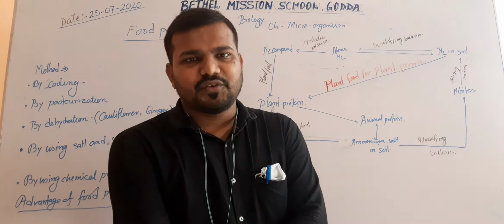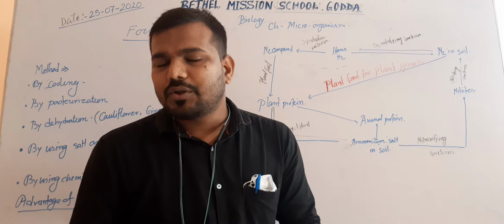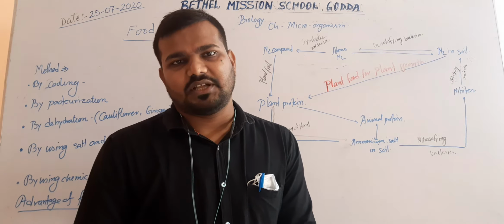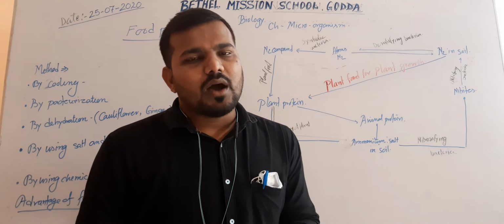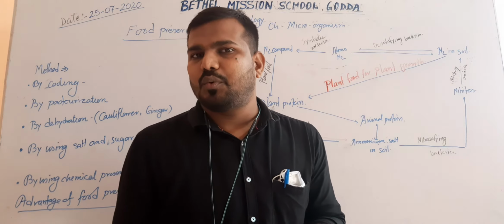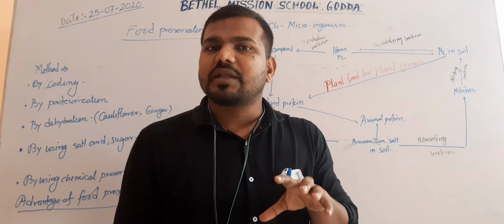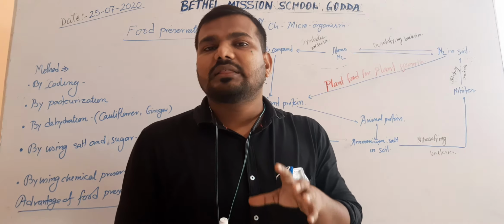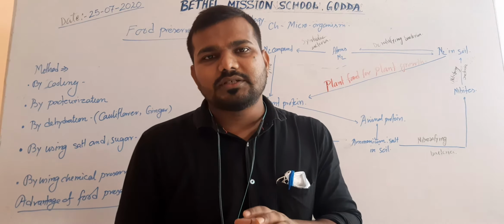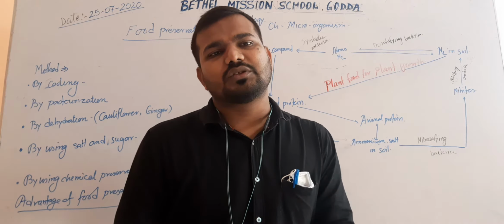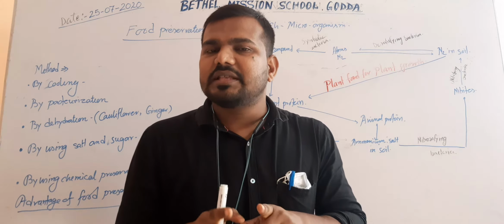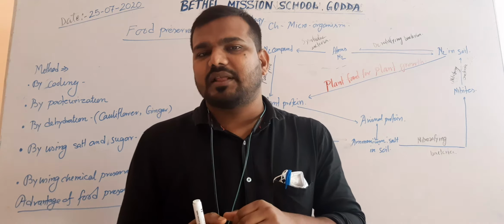Hi, today I am going to discuss the last part of microorganisms, that is food preservation, of standard 8. Now we know that microorganisms can spoil our food if the food materials contain a sufficient amount of moisture that will promote the growth of microorganisms. The microorganisms will discharge some toxic substances within the food materials.